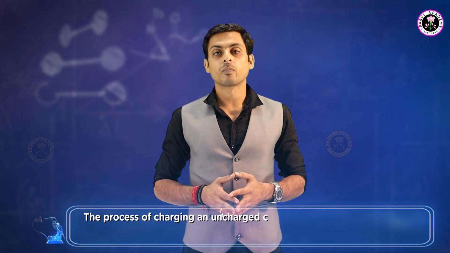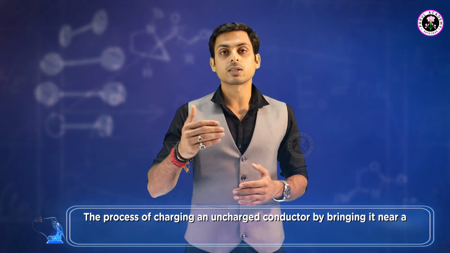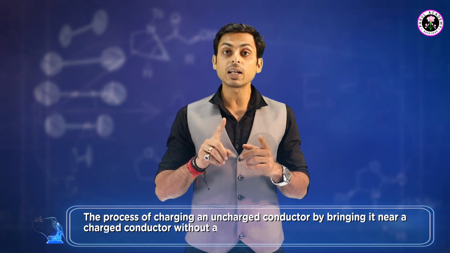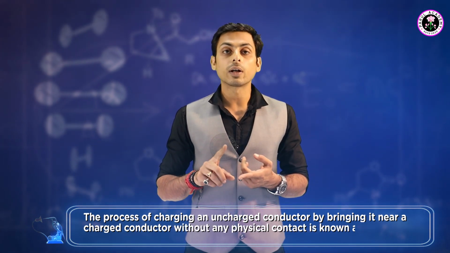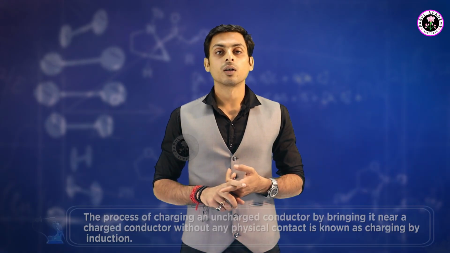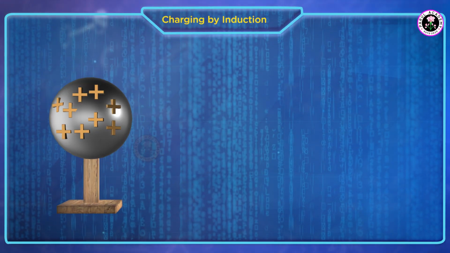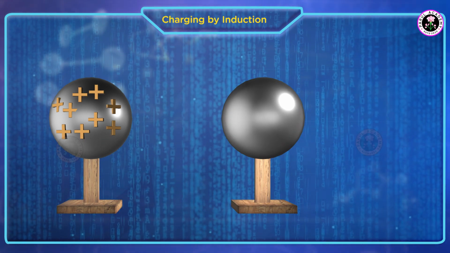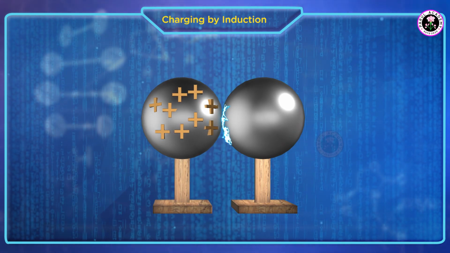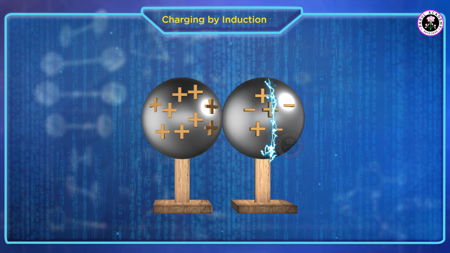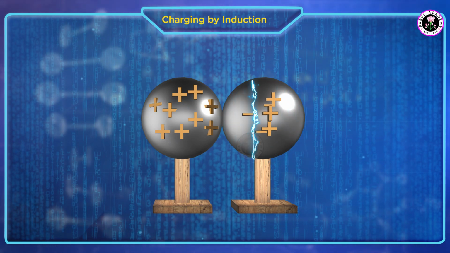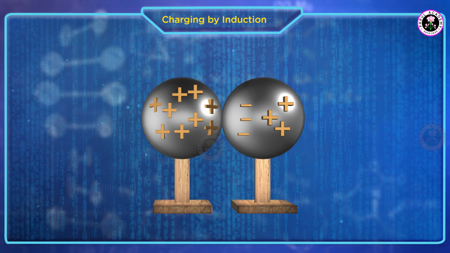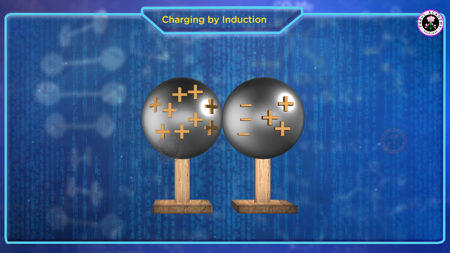Number three, charging by induction. The process of charging an uncharged conductor by bringing it near a charged conductor without any physical contact is known as charging by induction. When a positively charged body is brought in front of an uncharged body, the face of the uncharged body which is just opposite to the charged body becomes negatively charged, and the other face becomes positively charged, and vice versa.